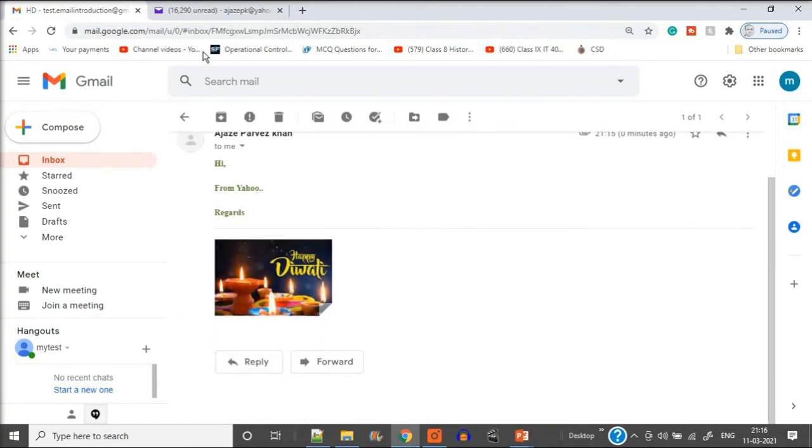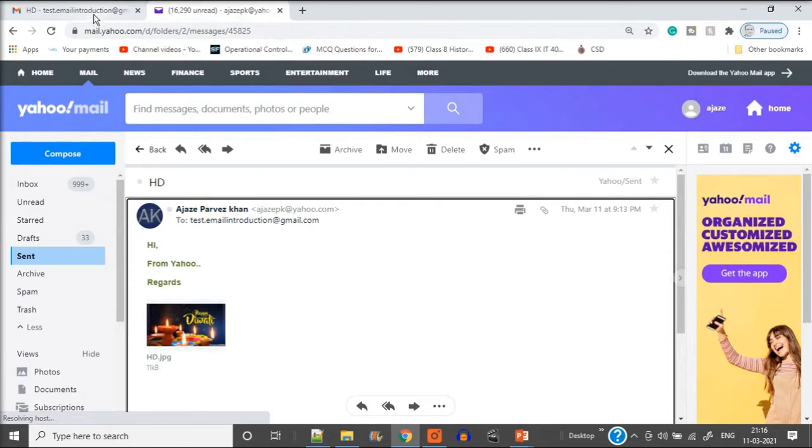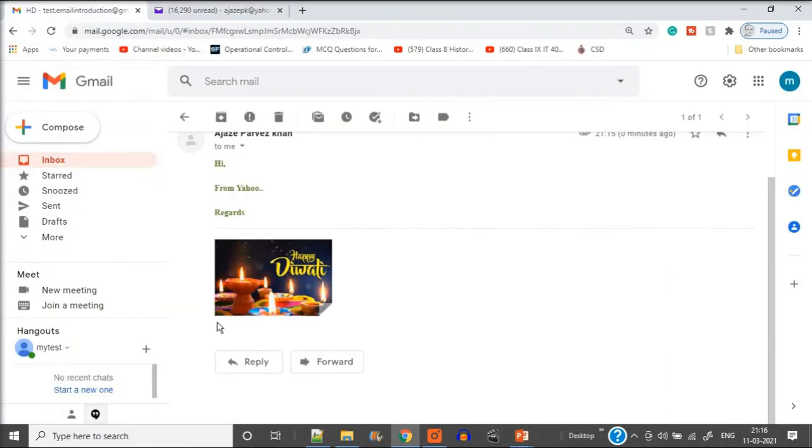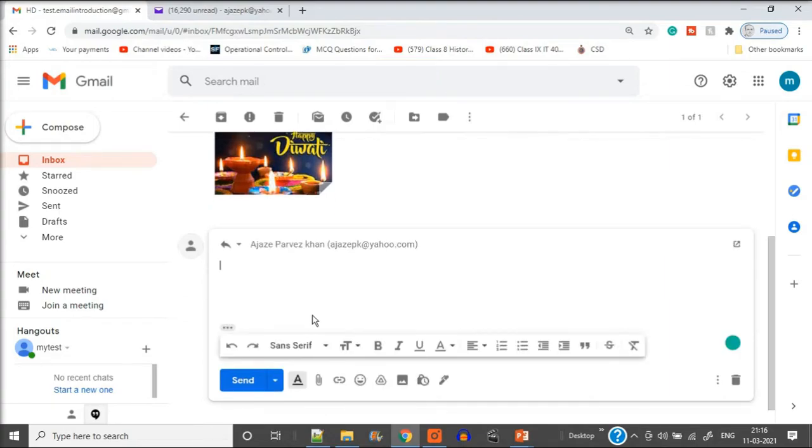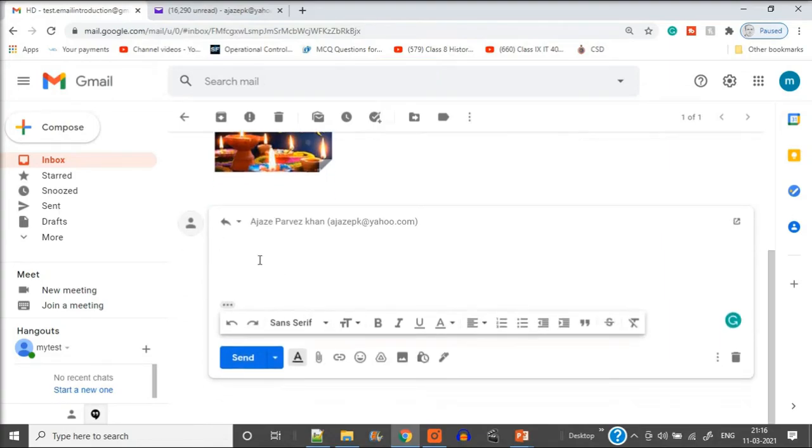So now I'll press reply. I've opened the mail. So now I'm sending it to the sender. That is, I got it from Yahoo, I'll send it to Yahoo. Now when we reply, you see the mail which I received, the ID has already been placed here, but you can change it. You can add different emails. You can have multiple recipients. You will not only reply to one person, you can reply to multiple.